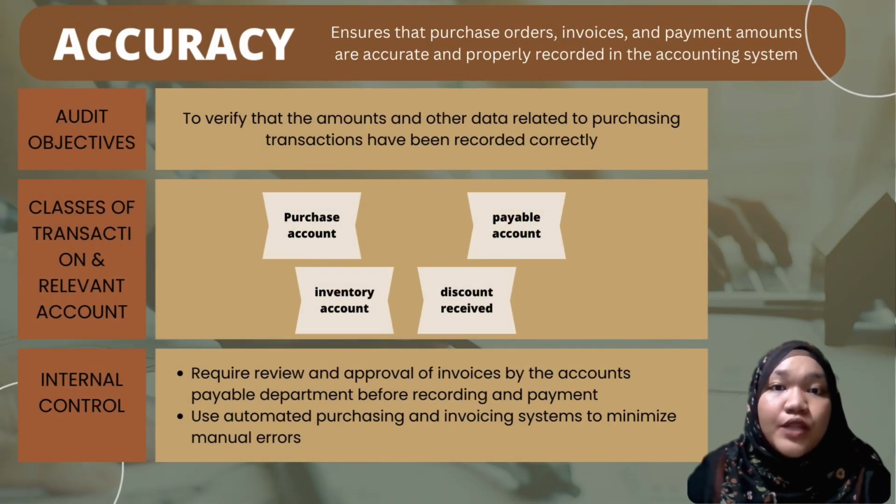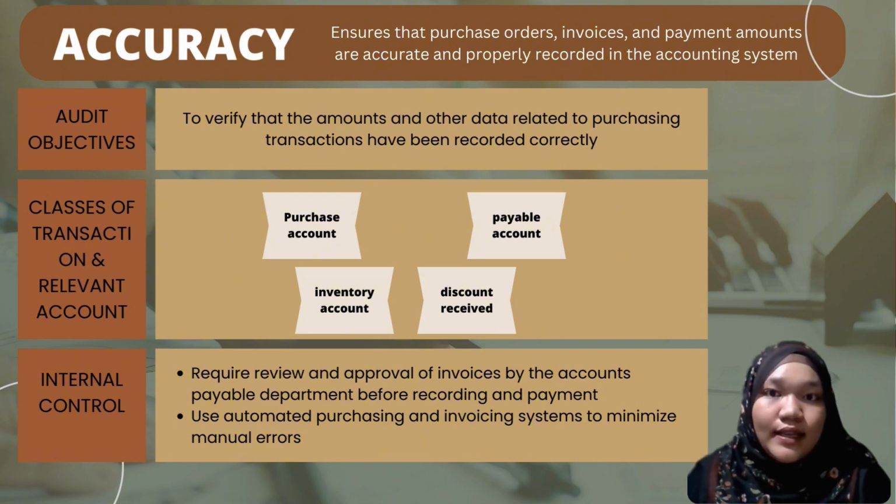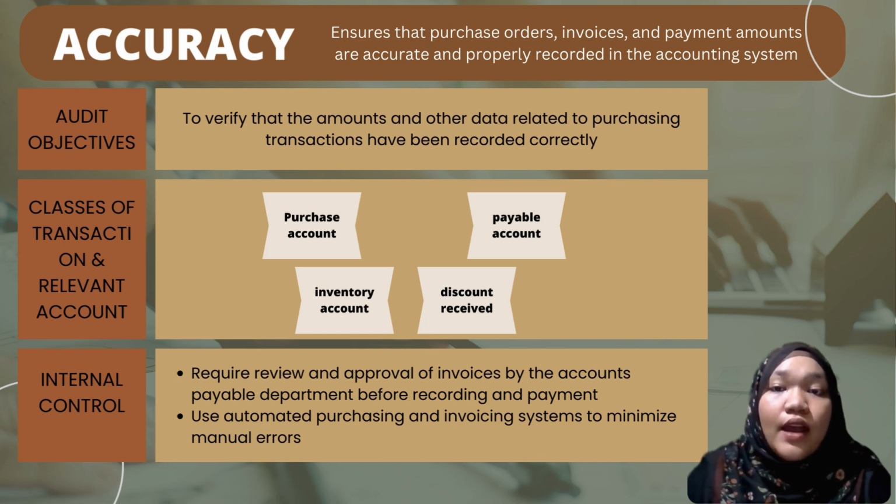Accuracy ensures that the purchase orders, invoices, and payment amounts are accurate and properly recorded in the accounting system. The audit objective is to verify that the amounts and other data related to purchasing transactions have been recorded correctly. There are four classes of transaction and relevant accounts, such as purchase account, inventory account, discount received, and payable account. The internal controls related to accuracy are to require review and approval of invoices by the accounts payable department before recording and payment. Next is to use automated purchasing and invoicing systems to minimize manual errors.